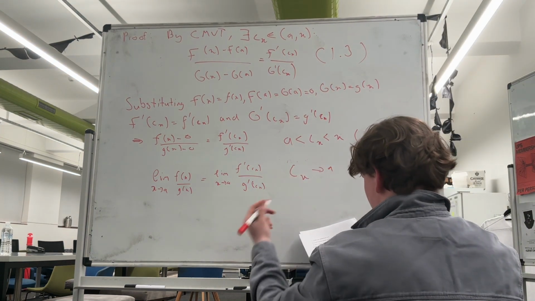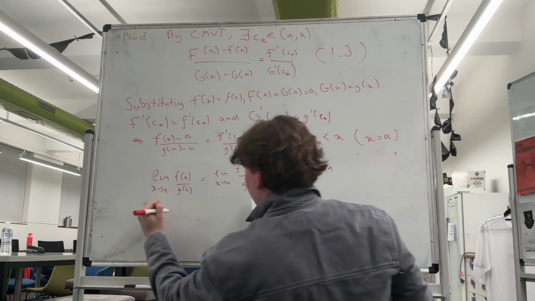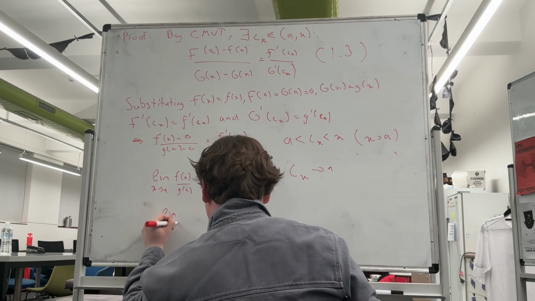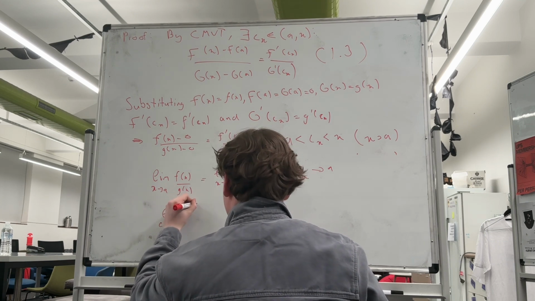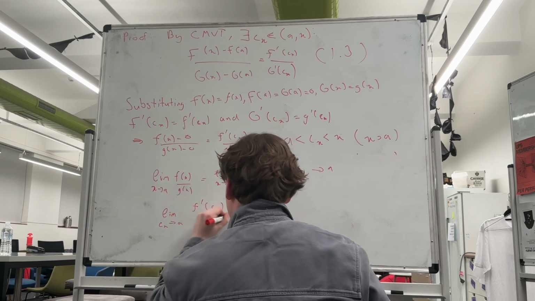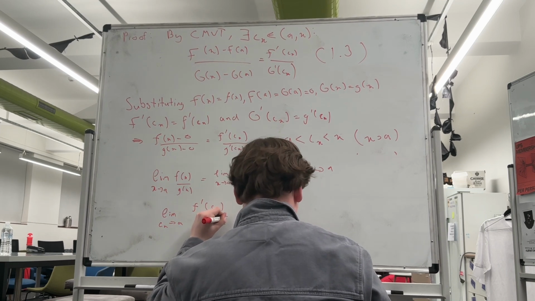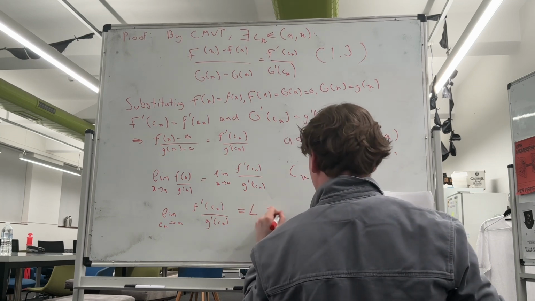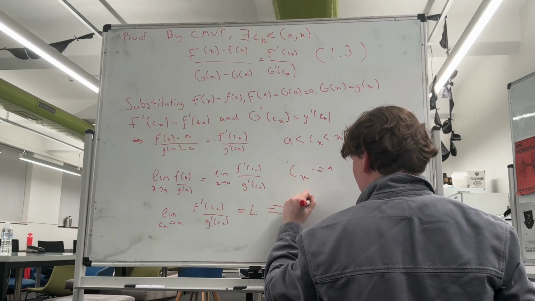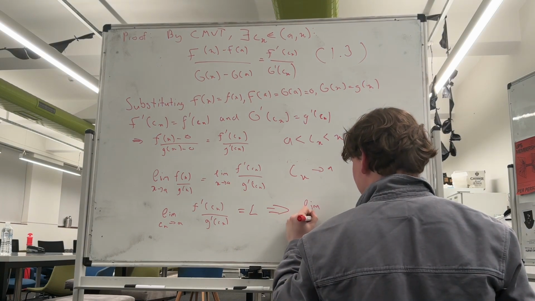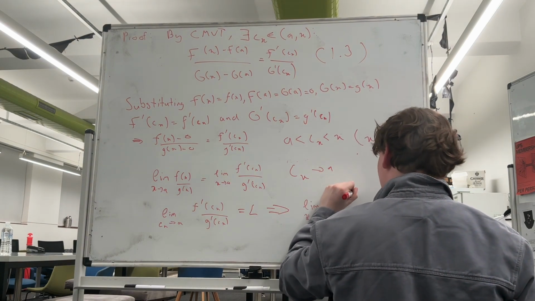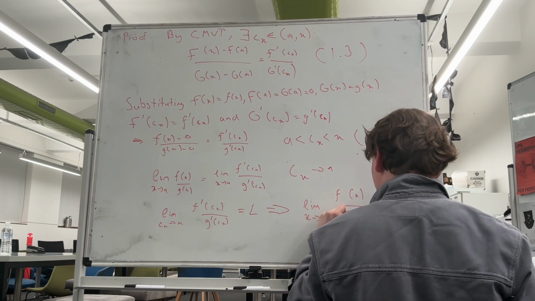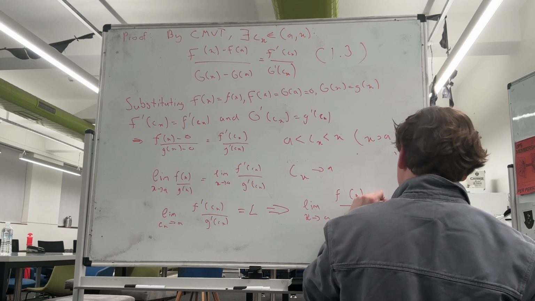And so this is actually equivalent to the limit as c of x approaches a of f prime of c of x over g prime of c of x. And so this is going to be equal to L, and therefore we deduce that the limit as x approaches a of f of x over g of x must be equal to L.